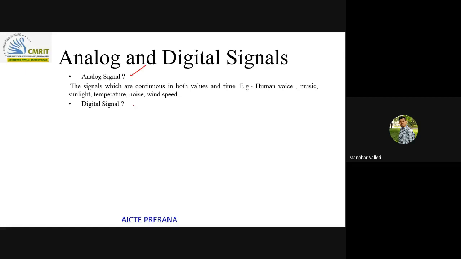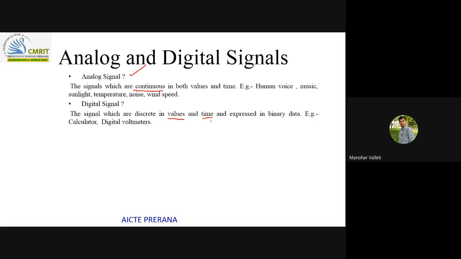In the same way, a digital signal, instead of continuous, will be discrete in both amplitude and time.